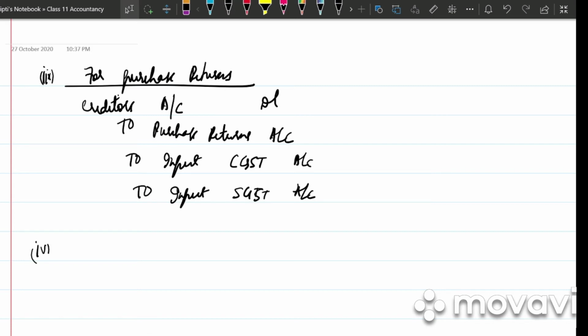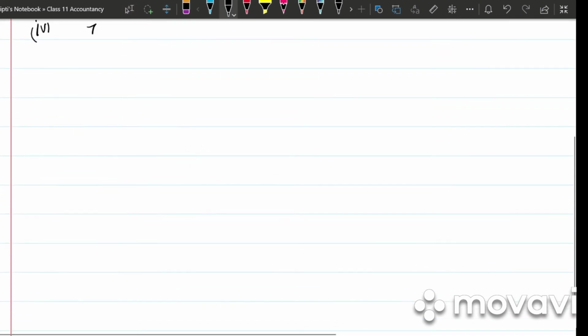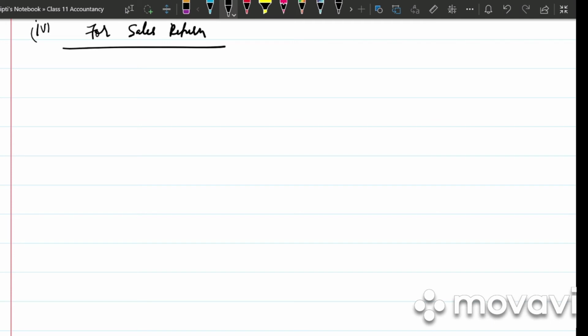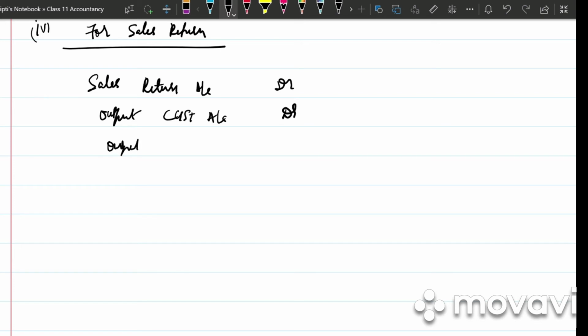Next, fourth one, for sales return. It is sales return account debited, output CGST account debited, output SGST account debited to debtors account. Open the bracket, sales return.